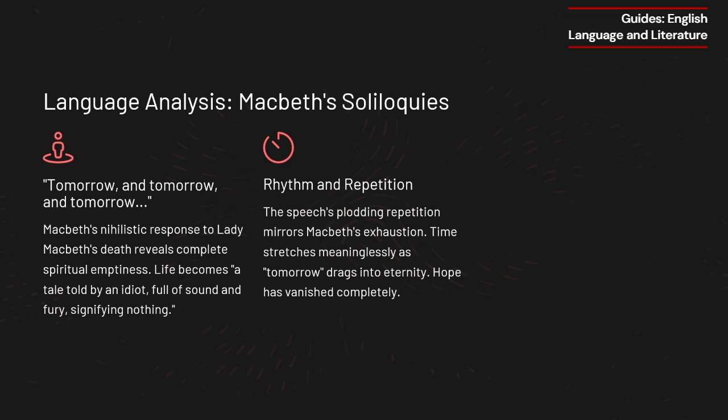Life's but a walking shadow, a poor player that struts and frets his hour upon the stage, and then is heard no more. Macbeth compares life to an actor playing a brief and insignificant role. The imagery of a shadow and a fleeting player suggests that human existence is insubstantial and ultimately meaningless. His ambition, which once consumed him, has left him with nothing but despair.